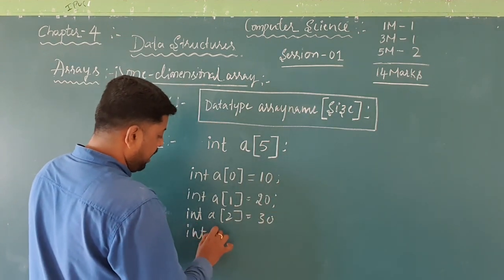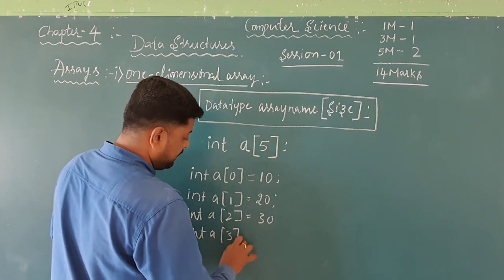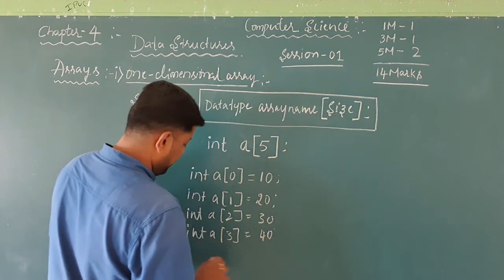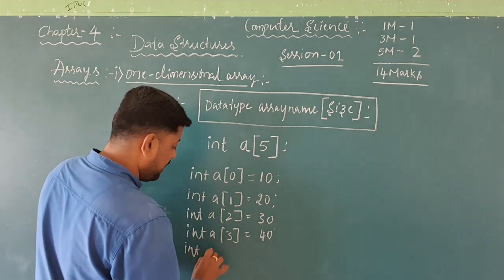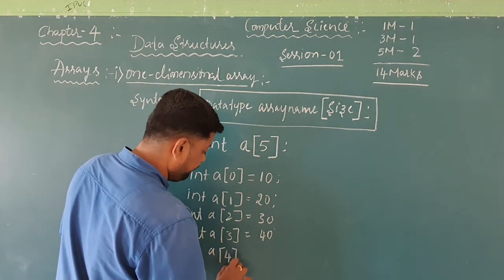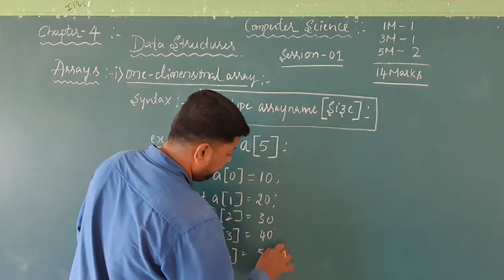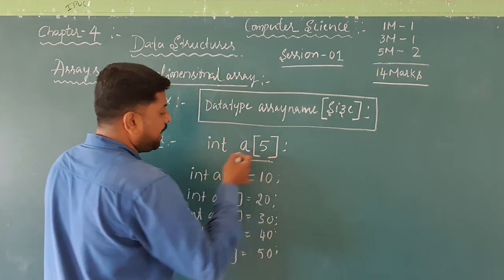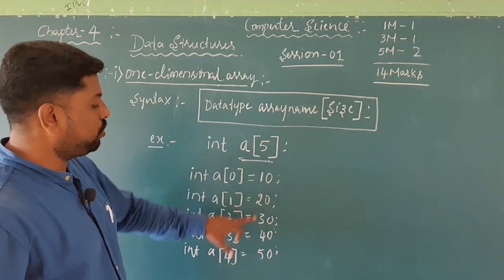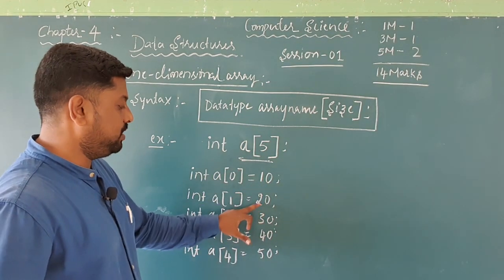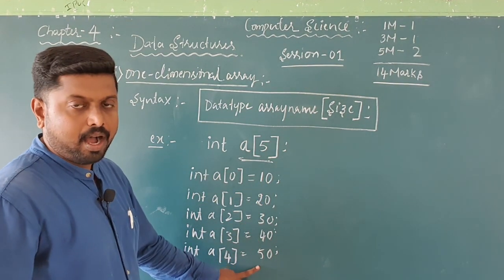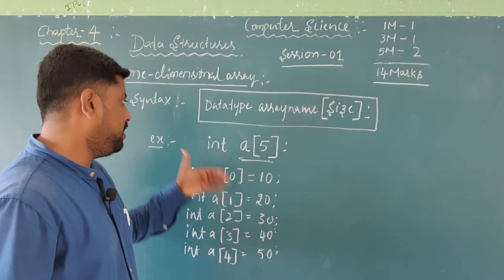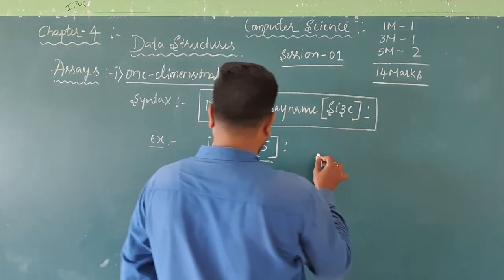Int a of 3, that is 40. And int a of 4, that is 50. See, the array of 5 elements, indices 0 to 4, are the 5 elements: 10, 20, 30, 40 and 50 are the elements in a one-dimensional array. That should be like this.